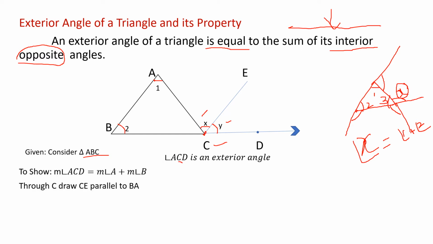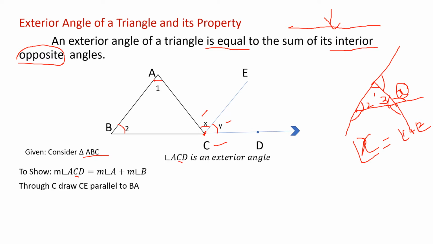Next, to show: we want to show that the exterior angle, so M means measure, okay? Measure of angle ACD. What is the meaning of ACD? Angle C, an exterior angle. Don't get confused; this angle C they are writing as ACD.